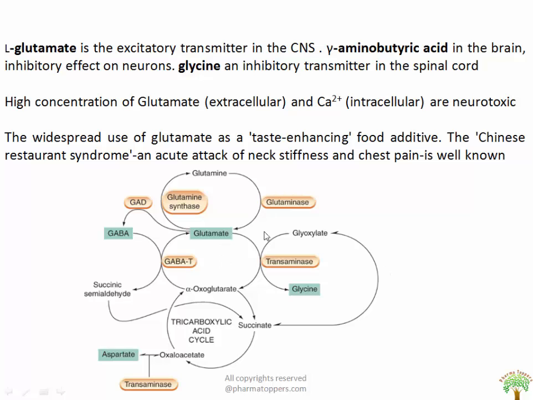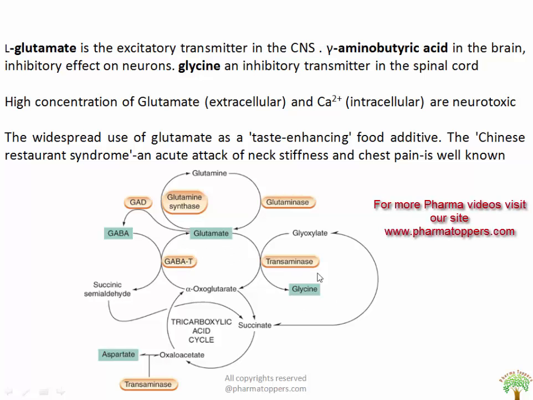So here you could see, friends, in this cycle the synthesis of glutamate occurs through glutamine under the influence of the enzyme glutaminase, and also the TCA cycle product alpha oxoglutarate is involved in the production of glutamate, through the enzyme GABA transaminase, which is an important enzyme in epileptic disorders, and the inhibitor of which is vigabatrin, used as a treatment.